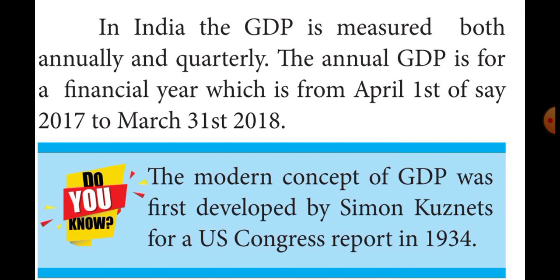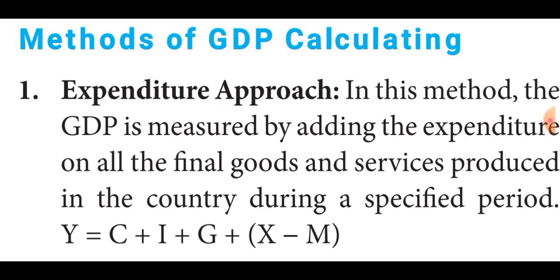Okay, then next we learned about the gross domestic product definition. Gross domestic product represents the economic health of a country. That means it represents the sum of a country's production, which consists of all purchases of goods and services used by individuals, firms, foreigners and governing bodies. Okay, then finally we learned about methods of GDP.